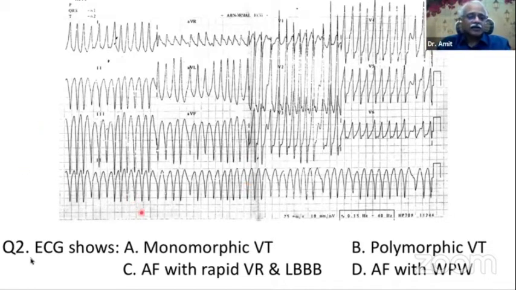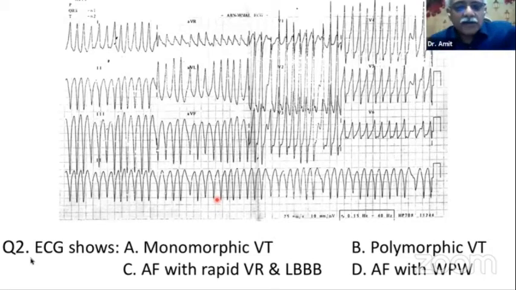Now, we can look at other examples. Monomorphic VT. So can this be a monomorphic VT? Yeah, what is monomorphic? When the morphology of the QRS in that given lead is the same. So it is monomorphic, yes, but is it ventricular tachycardia? Now, monomorphic VT tends to be very, very stable.